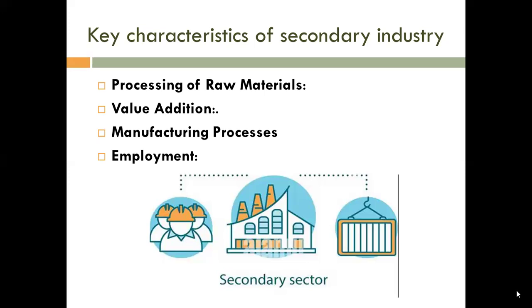That one is the most important, as it provides employment to different people. When people are working on machines or personally on that product, the final product will be ready. So these are the main characteristics.